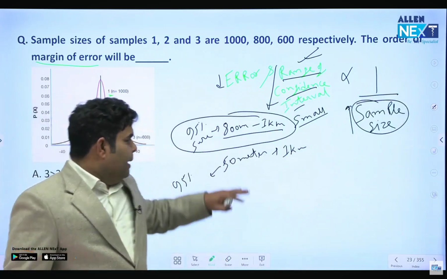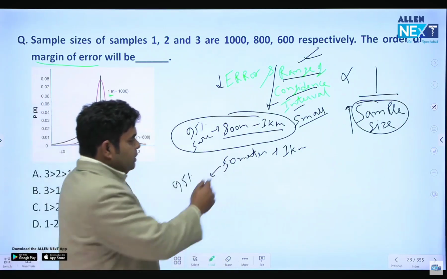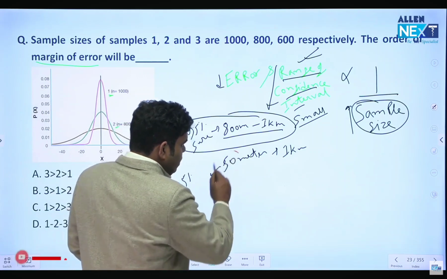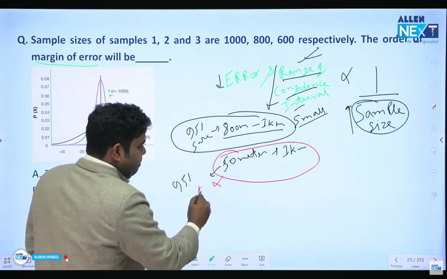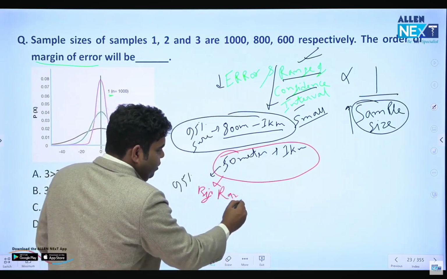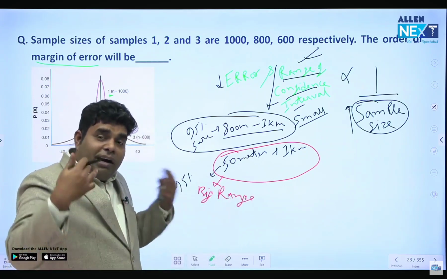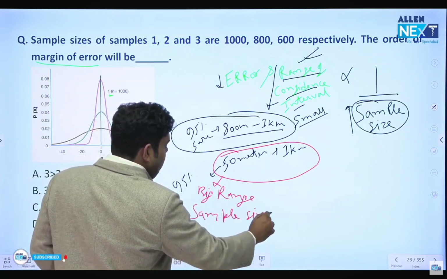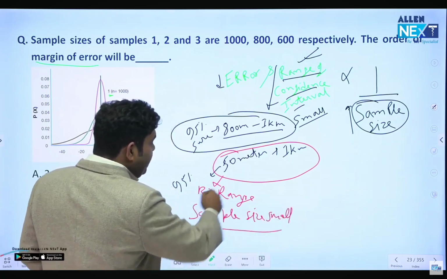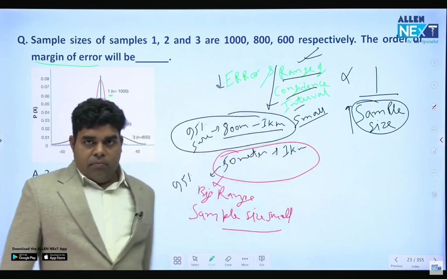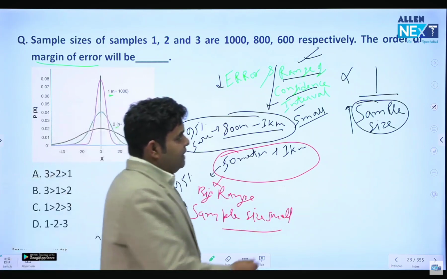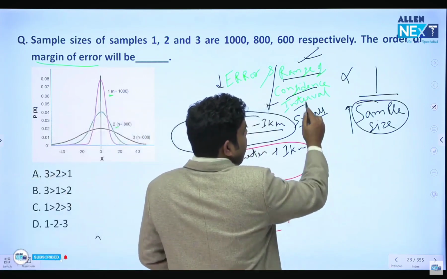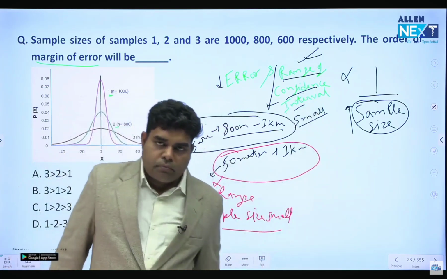And in the second example, when I was running, the range of the confidence interval was big. Why big range? Because I have not run earlier. My sample size was small. So if sample size is small, the answer will be big in range. And if the sample size is large, then the confidence interval range will be small.